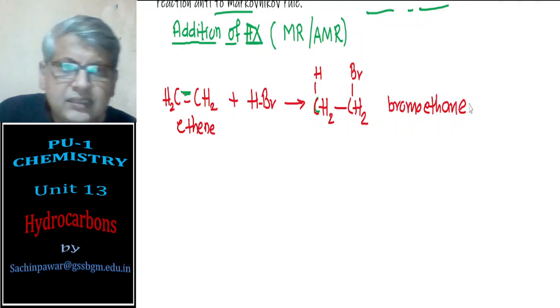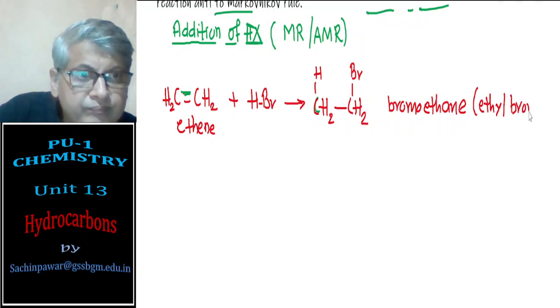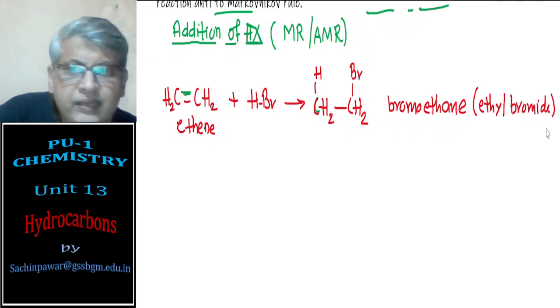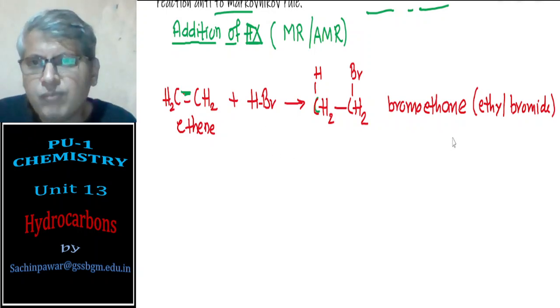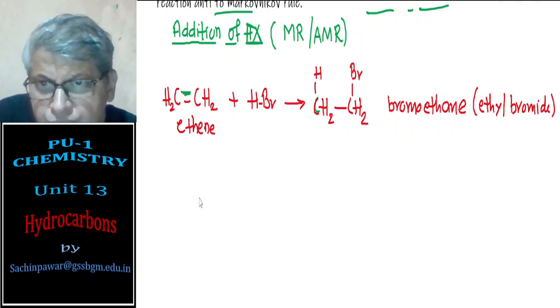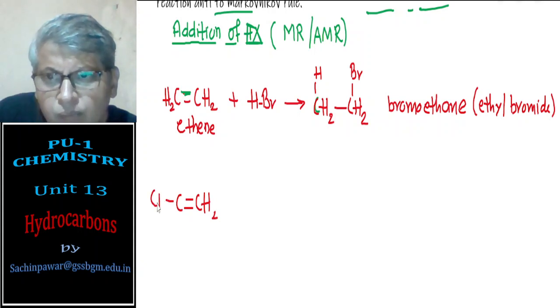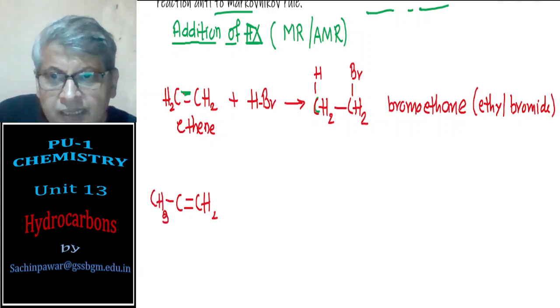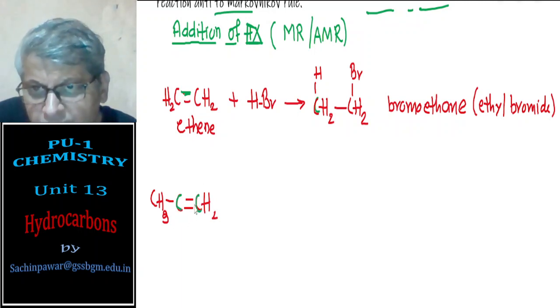Bromoethane is the IUPAC name. The common name is ethyl bromide. So ethene, when it reacts with hydrogen bromide, forms bromoethane, or ethyl bromide. On the other hand, suppose I use propene. In propene, the carbon atoms involved in the double bond have different environments.